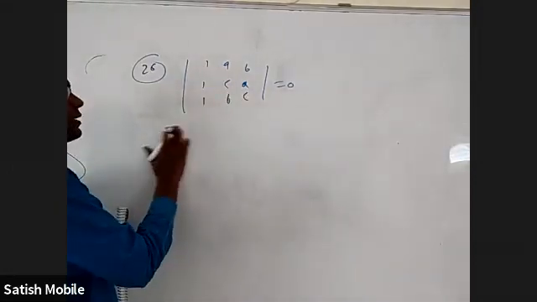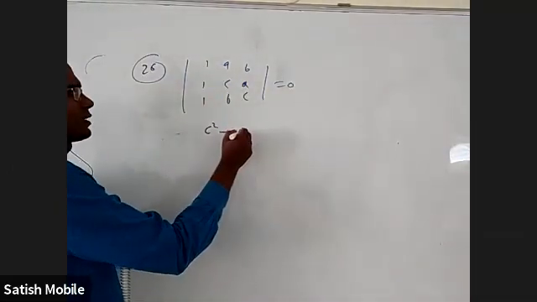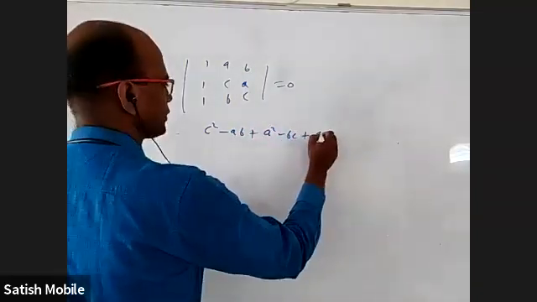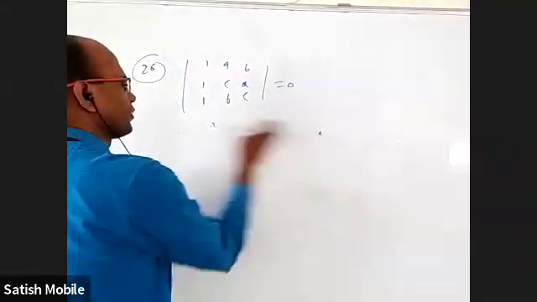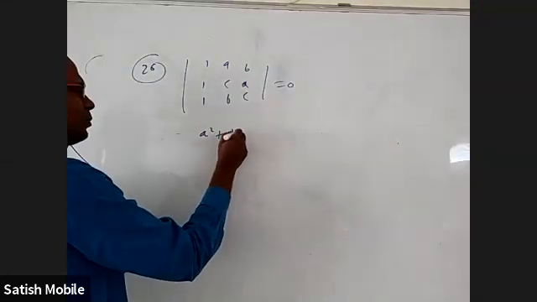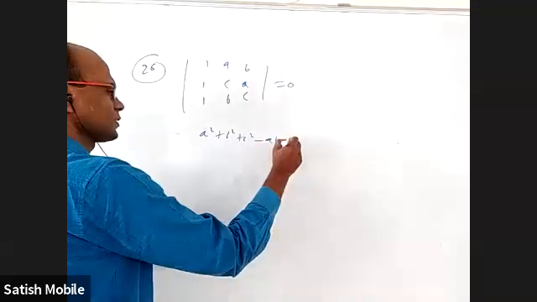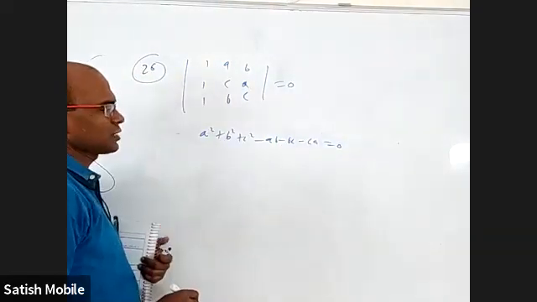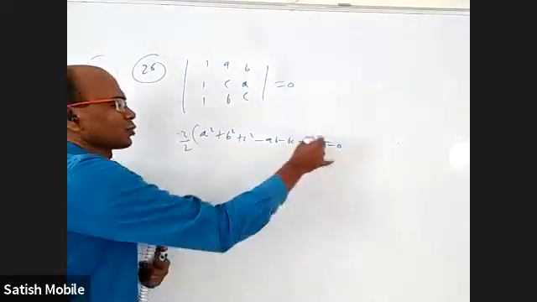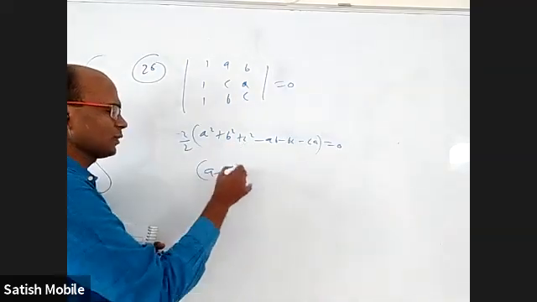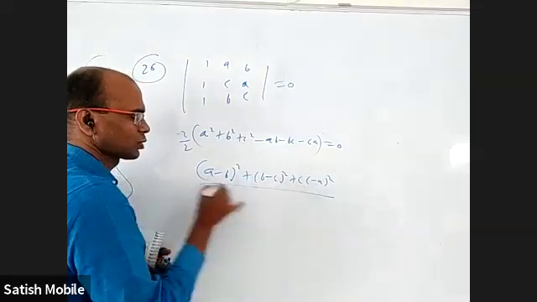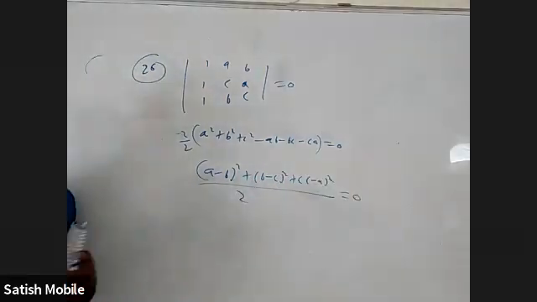When you just expand this directly, you will get C square minus AB plus A square minus BC plus something like that will come. So finally, I'll directly write the expansion. It is A square plus B square plus C square minus AB minus BC minus CA equal to 0. When you multiply by 2 and divide by 2, it can be written as A minus B whole square plus B minus C whole square plus C minus A whole square, by 2, equal to 0.